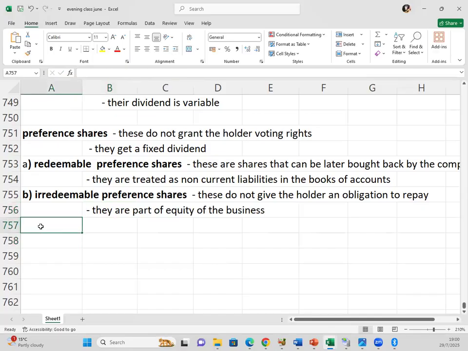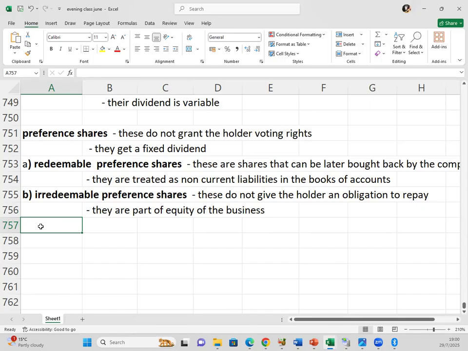Now, we can also have participative preferences. Like I said, these ones are given the right to play part in the decision making. So they also are given that room to vote. We can also have cumulative preferences. So the cumulative preferences allow their dividend to accumulate. If we don't pay them their dividend this year, we can carry it forward because by nature we're supposed to pay them, whether we make a profit or a loss.